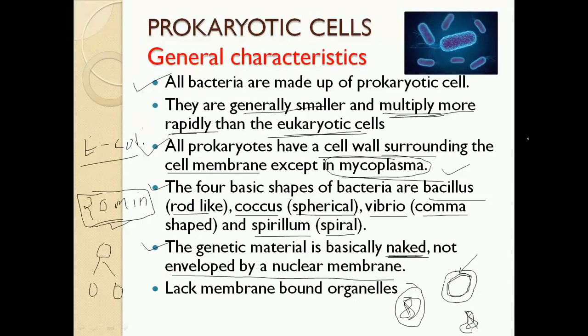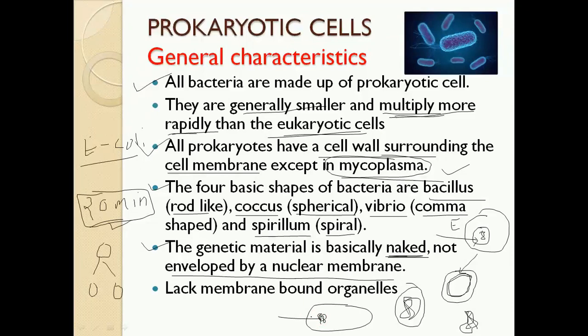One more thing you need to remember here. Suppose this is a eukaryotic cell and this is the DNA. The DNA is properly covered with the nuclear envelope, the nuclear membrane, in case of eukaryotes. So this structure we call a true nucleus, having a nuclear membrane. But in bacteria, the nucleus does not have a nuclear envelope. Just the DNA is embedded in the cytoplasm. So here we cannot call it a true nucleus.